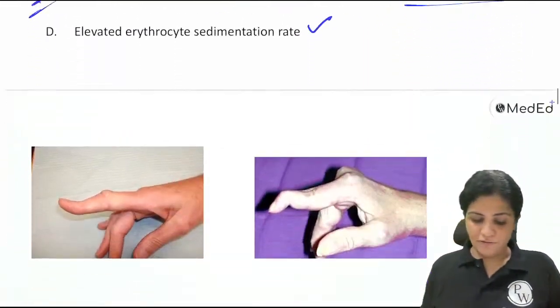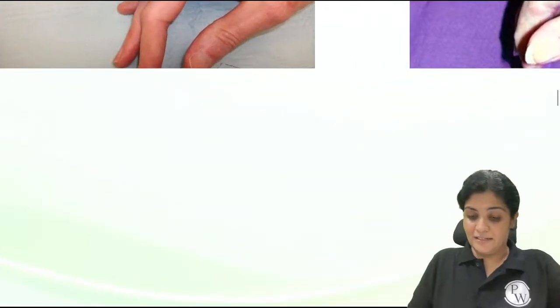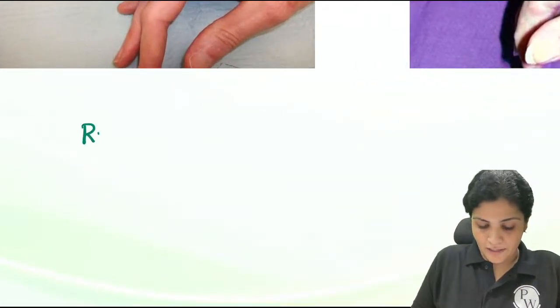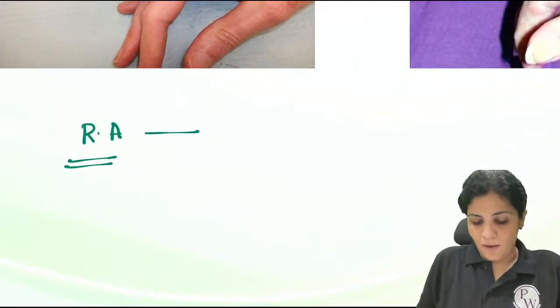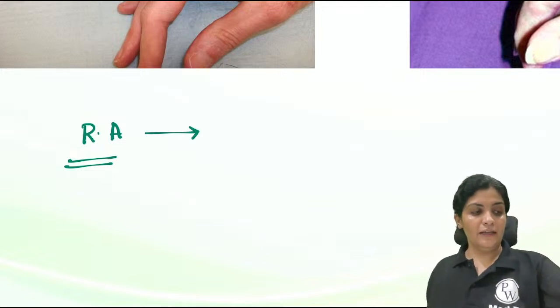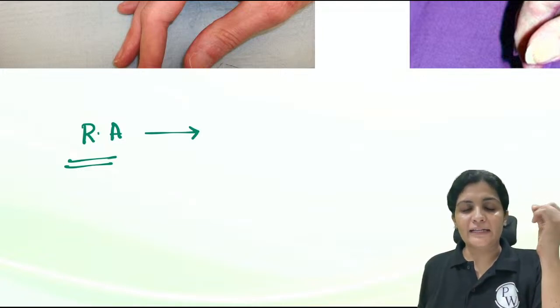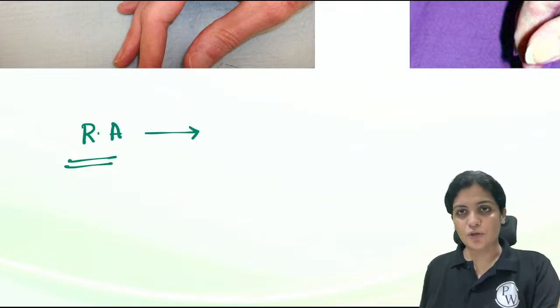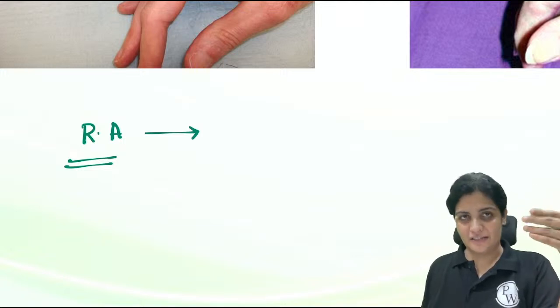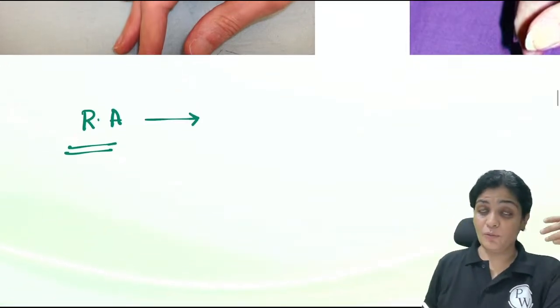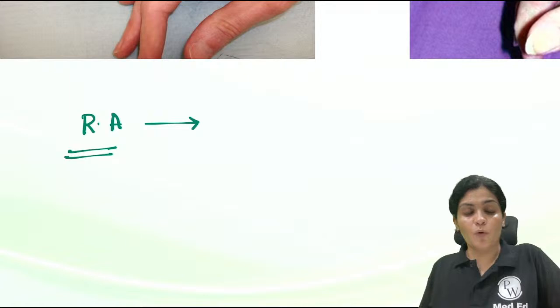So the answer is involvement of the distal interphalangeal joint. So here what you have to understand is the common joints involved for rheumatoid arthritis. So you already know that rheumatoid arthritis is an inflammatory arthritis, right? So usually the patient presents with morning stiffness, but you have to always know what are the most important joints which are involved in RA.